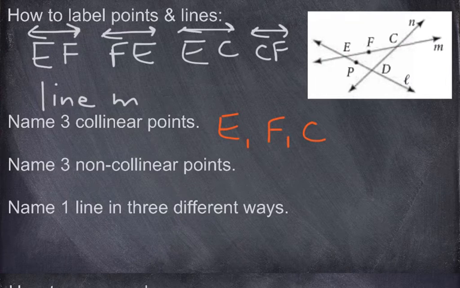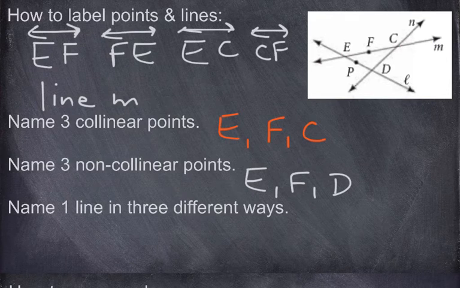So I could say E, F, and D. Since E and F are on the same line, that's okay as long as D isn't, to make them all 3 as a group non-collinear. Of course, there's many different options. I could say point F, point P, point D. Just choose 3 that aren't all 3 on the same line.